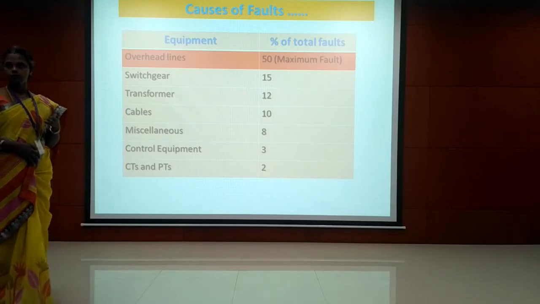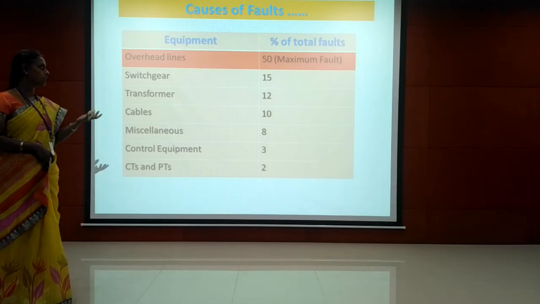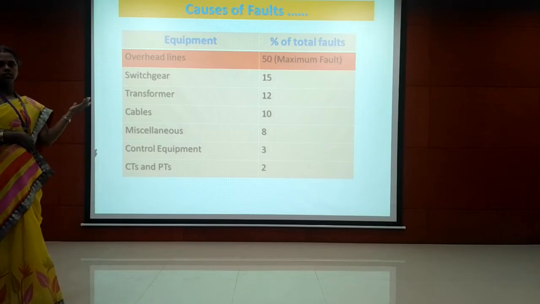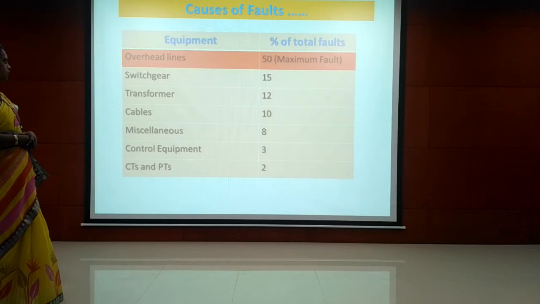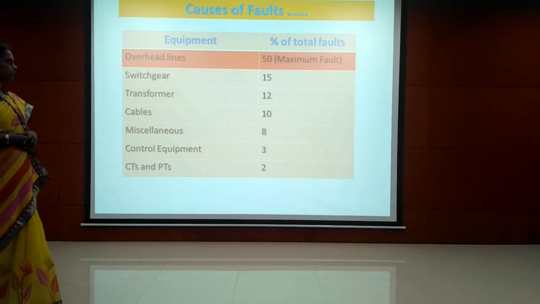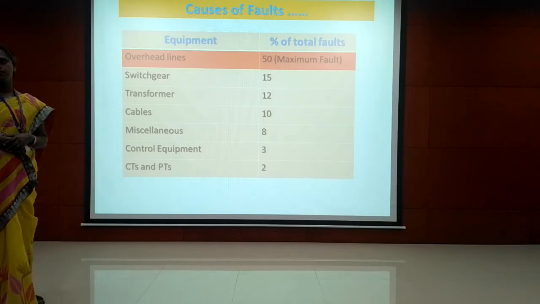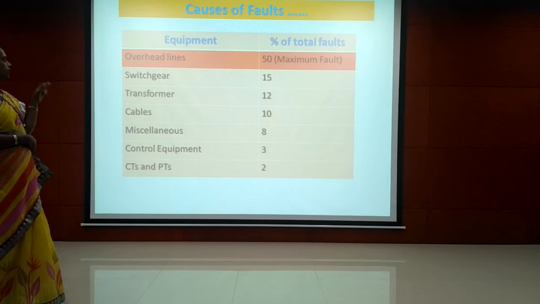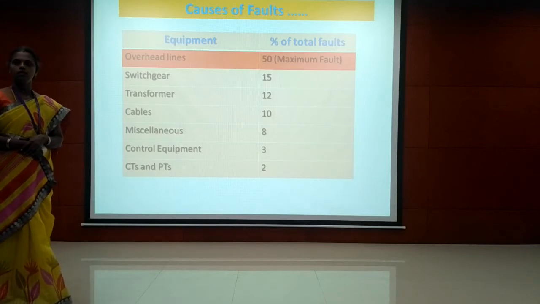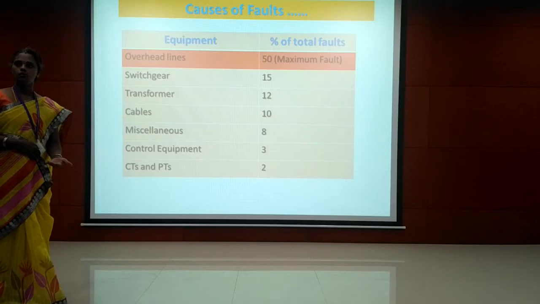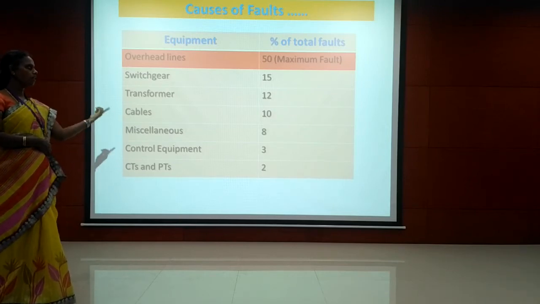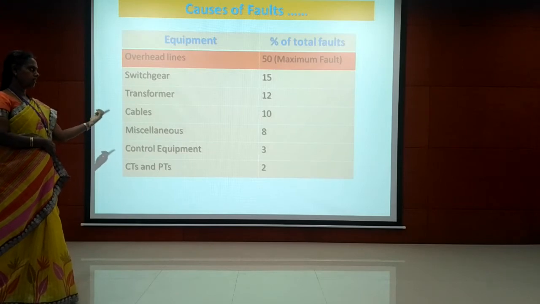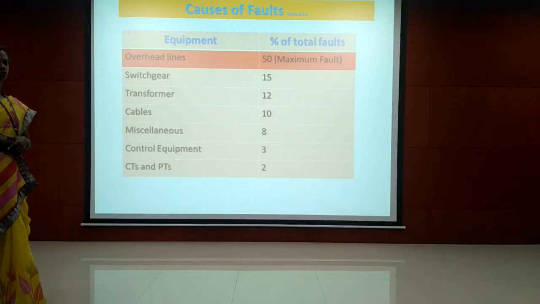Switch gear, we are using protective and switch gear arrangement. In that, the possibility of fault is 15%, in the transformer it is 12%, and in cables 10%. We can compare the overhead transmission line and the cables. The cables are laid under the ground, so they are not exposed to the atmosphere. So the possibility of fault in cables is 10%, but in the case of the overhead transmission line it is 50%.